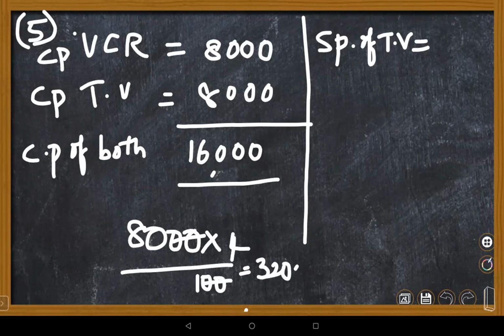Now again 108 divided by 100 into 8,000. If you do the calculations, you get 8,640. Now to find SP of both together, add 7,680 plus 8,640, which is equal to 16,320. Very good.